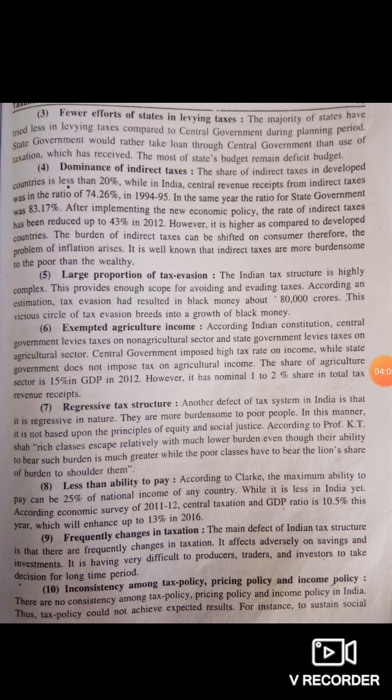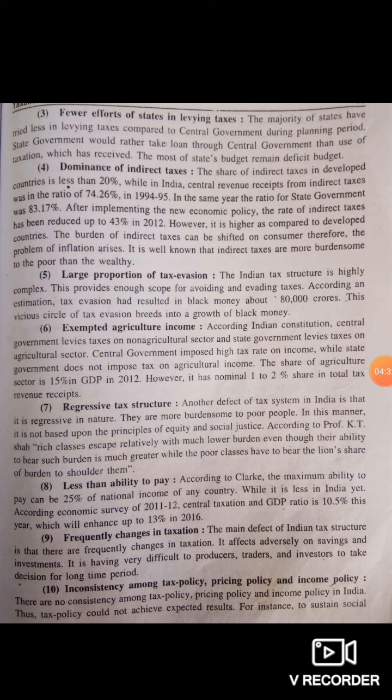Exempted agricultural income. Here agricultural income is exempted, while from the non-agricultural sector the state government levies tax. So the central government imposes a high tax on income, while the state governments do not impose tax on agricultural income. So this is also being done.